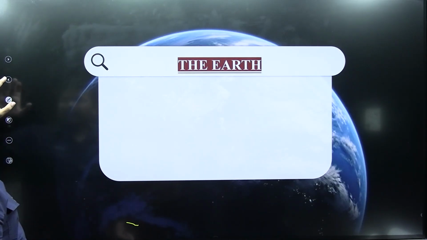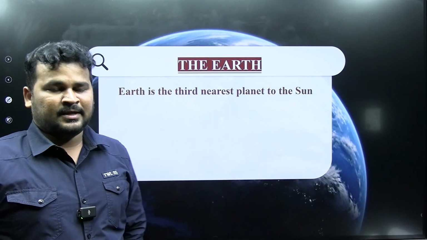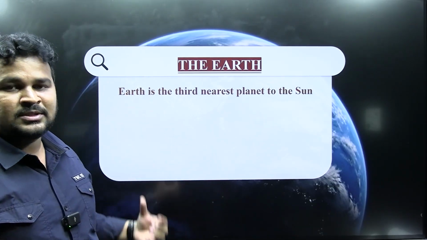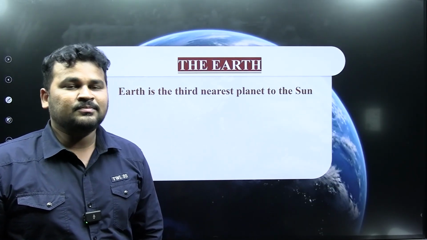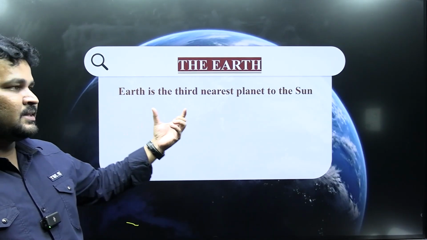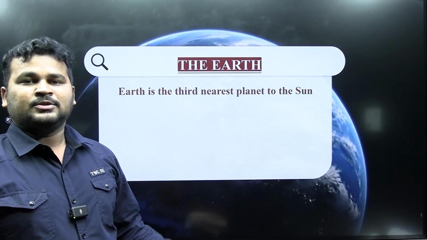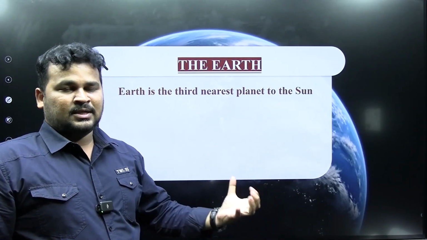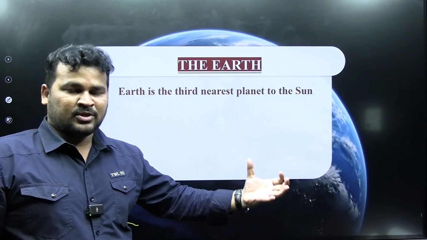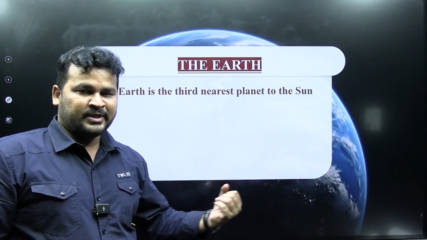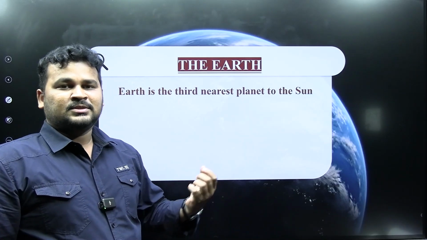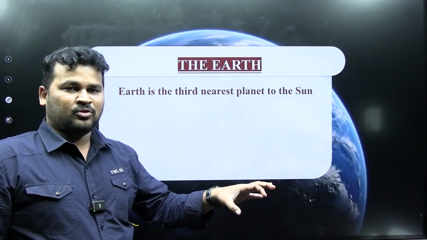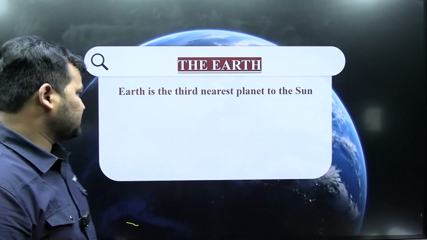Okay. Coming to here, it is the third nearest planet to the sun, as we have seen in previous images related to the solar system. We can say that Earth is the third nearest planet to the sun. So from the sun, Mercury is the first one, Venus is the second one, third one is Earth, fourth one Mars, fifth one Jupiter, sixth one Saturn, seventh one Uranus, eighth one Neptune, and ninth, Pluto, is not a planet, it is just a dwarf planet.